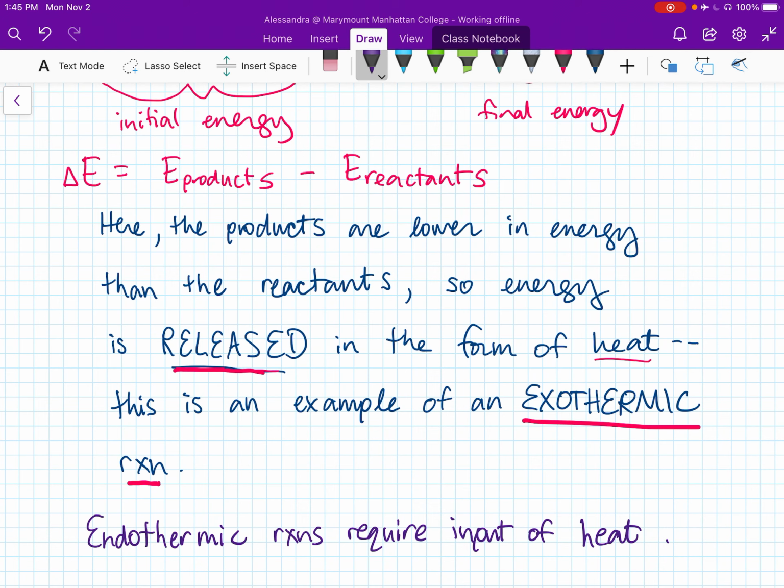So we have talked about state functions, and we've also talked about exothermic versus endothermic processes. In the next lecture, we will talk about the first law of thermodynamics.